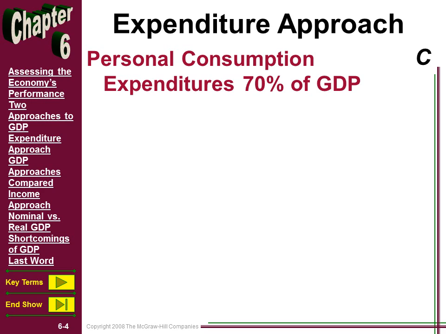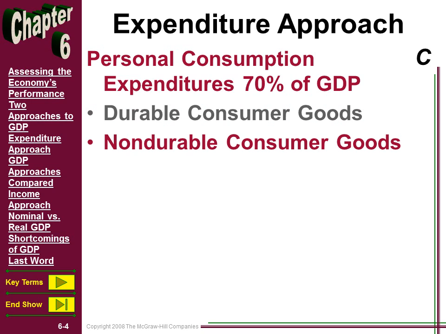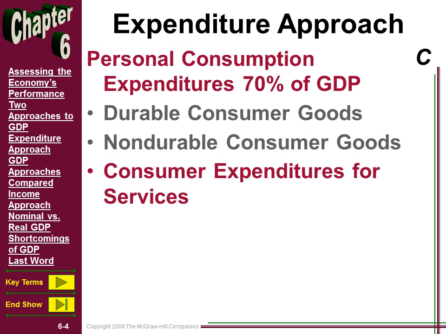So there are three types of consumption expenditures: durable goods, non-durable goods, and services.